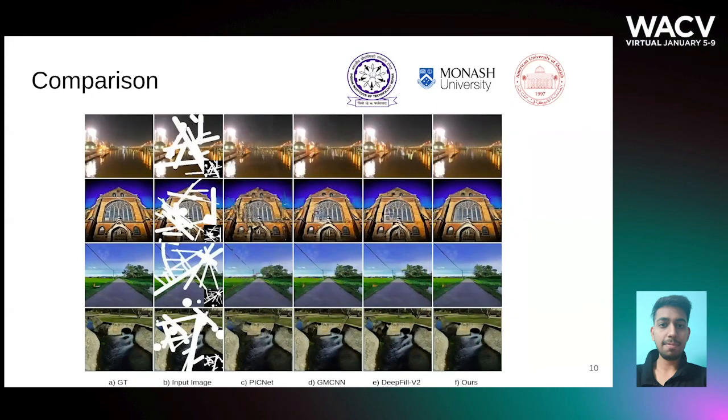Here we show the qualitative comparison between our method and the state-of-the-art methods on Places2 dataset. The last column represents our results. As we can see, our method is able to understand the global information present in the image.